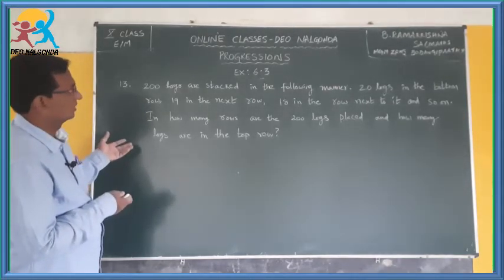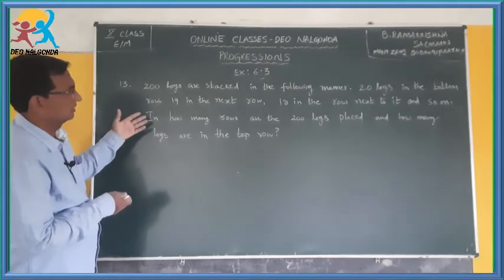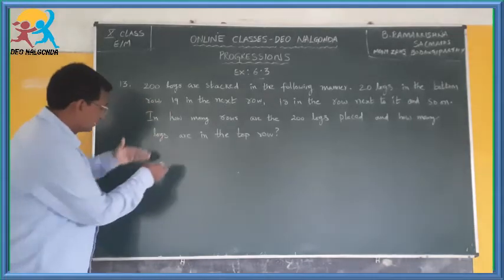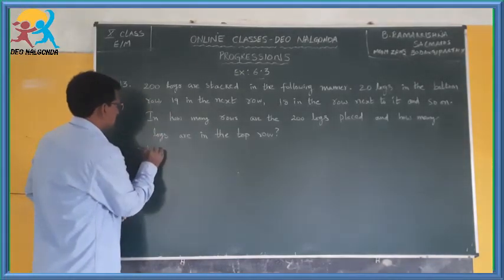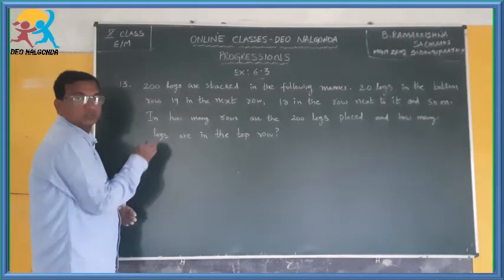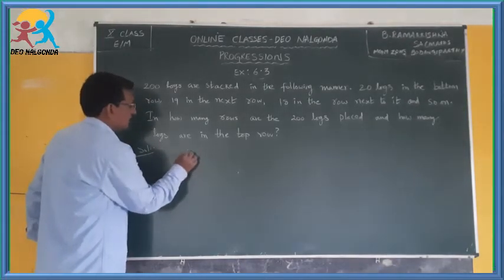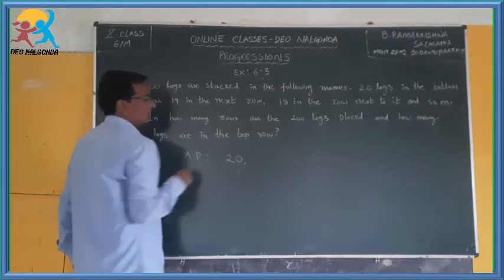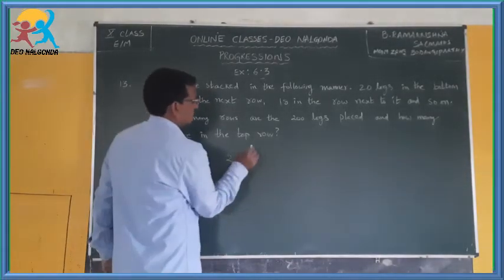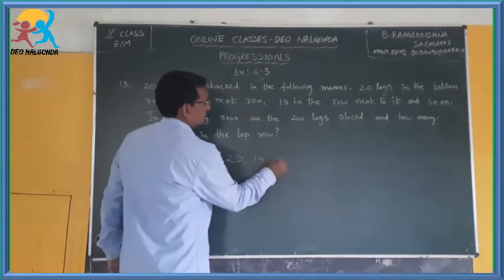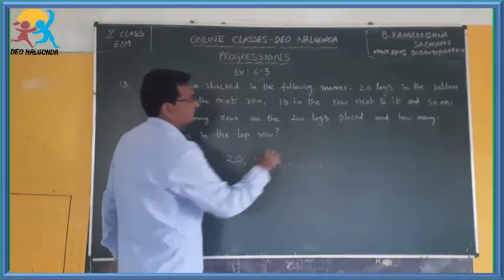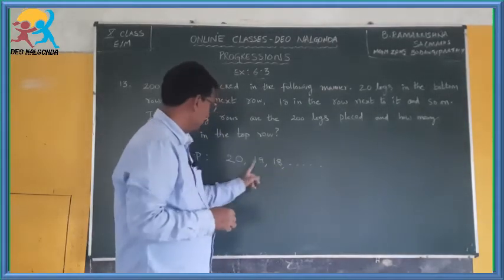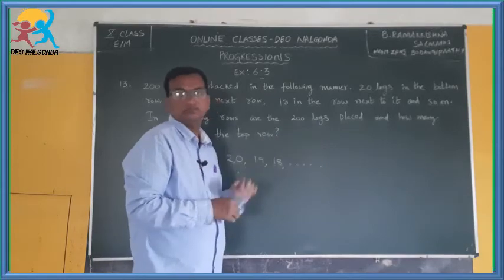Now, how to go? How many rows are there? First, let me write the number of logs in each row. You are going to write the AP. What is that AP? In first row 20 logs, second row 19 logs, third row 18 logs, and so on. You have to find the number of terms in this.